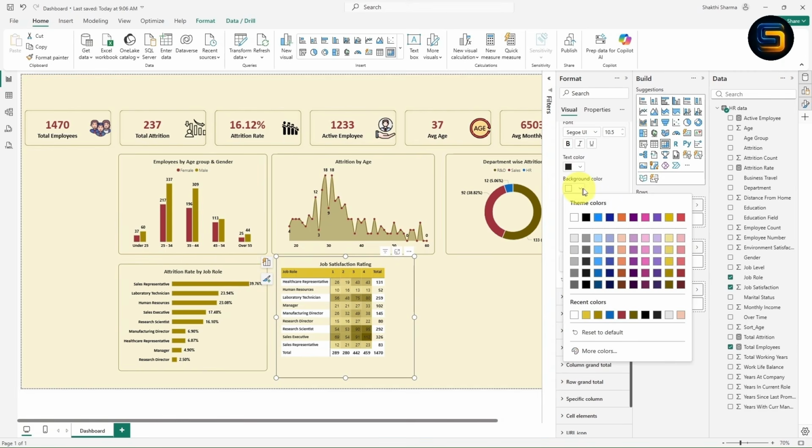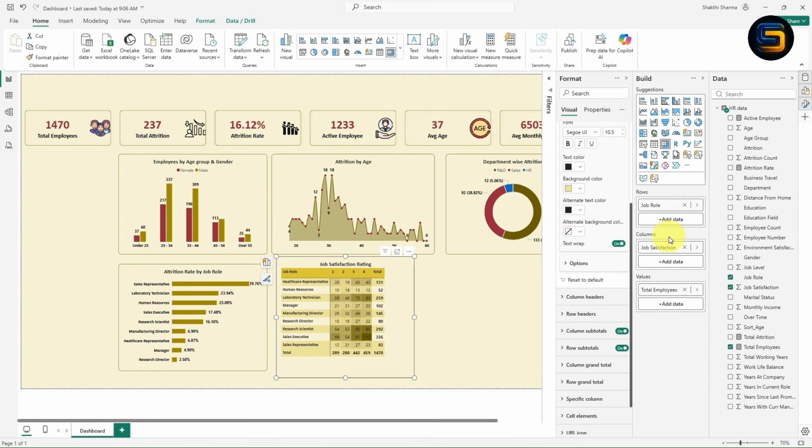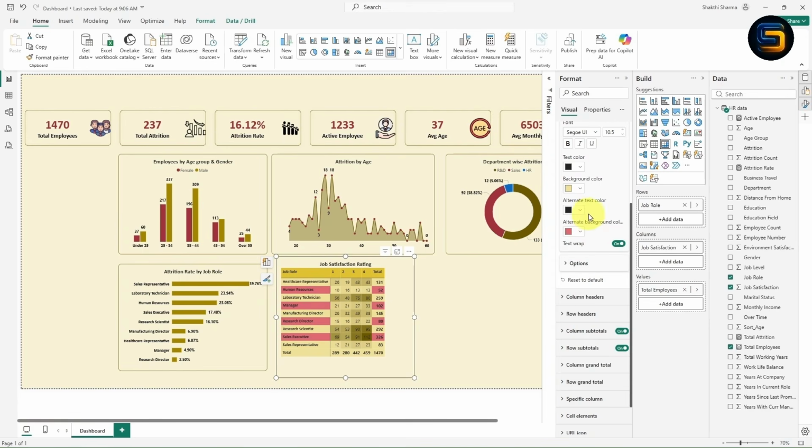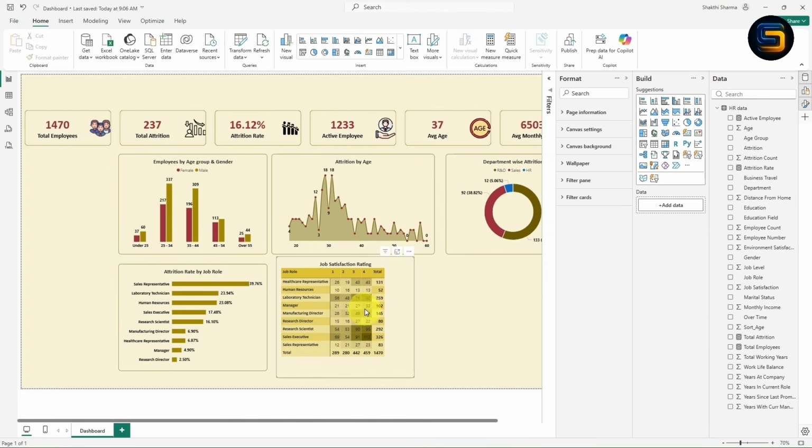Now from here I will change the color. I will select this color. Now it is looking perfect, right? In this way you can change the color, and this is the alternate background color. If you want a different color you can select from here, but instead of this I will select this color, right? Now the background color is looking perfect.